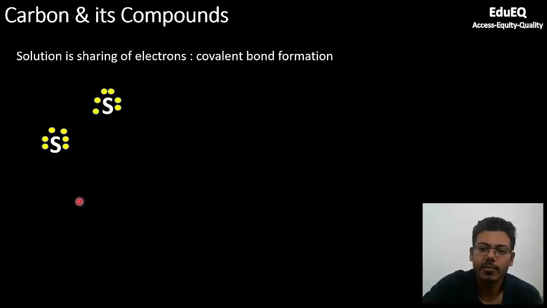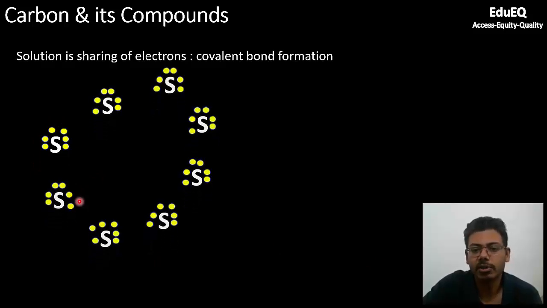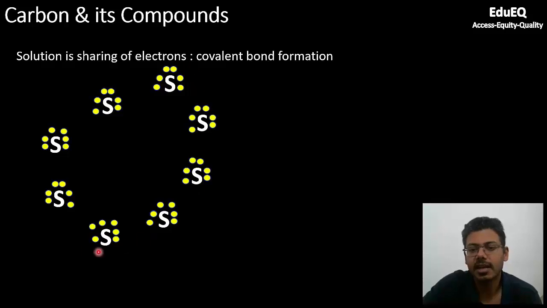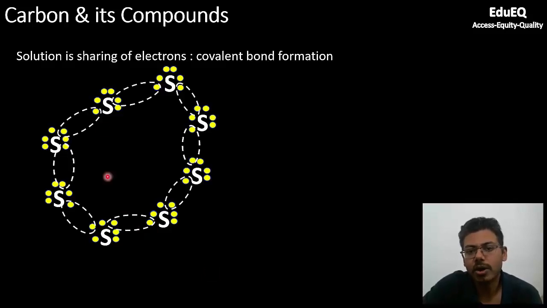You can see another molecule, and I have drawn 8 molecules, because sulfur will exist as an S8 chain, and it will not exist as S alone. To complete its octet, it will share one electron from this side, and one electron from this sulfur. So both adjoining atoms share one electron.